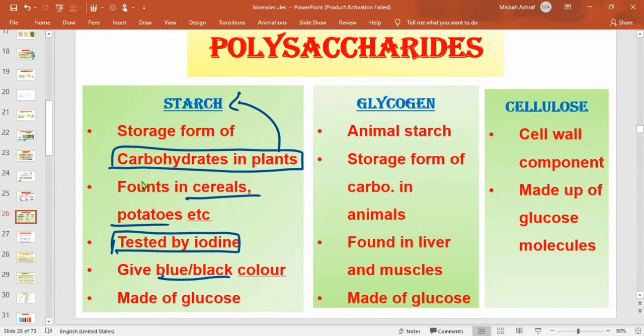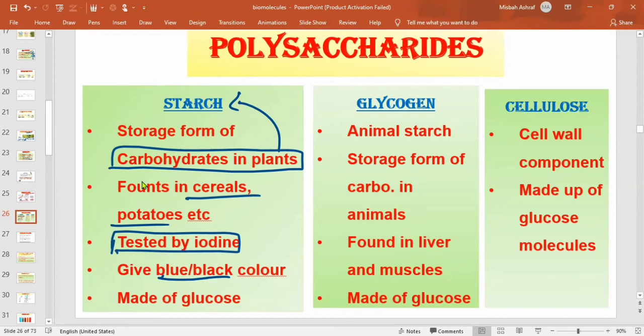You can also test it at home because I think every one of us has iodine at our home. Iodine is of yellowish to brown color. You can take 1 drop of iodine and place it on potatoes, or you can cut a slice of potato and place 1 drop of this iodine onto the potato. You will see that its color will turn blue black because the potatoes have starch in it.